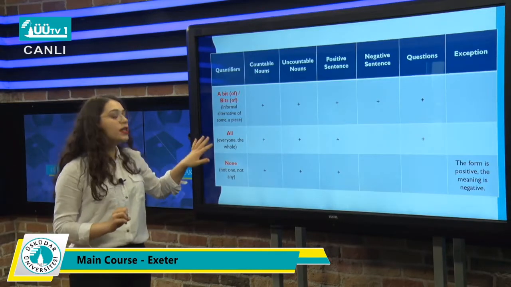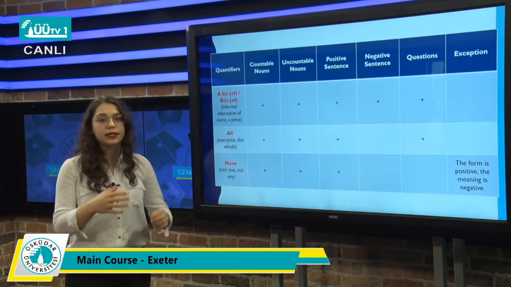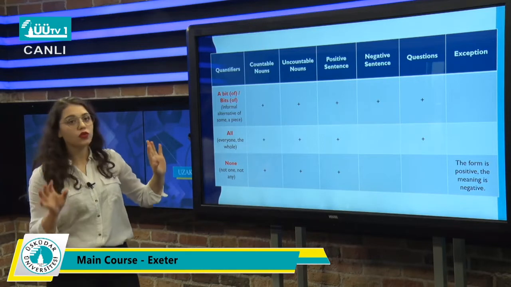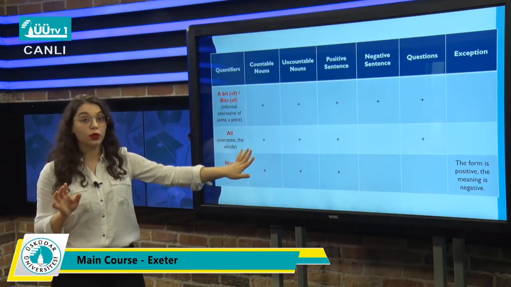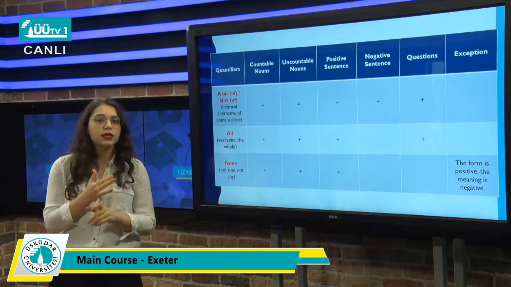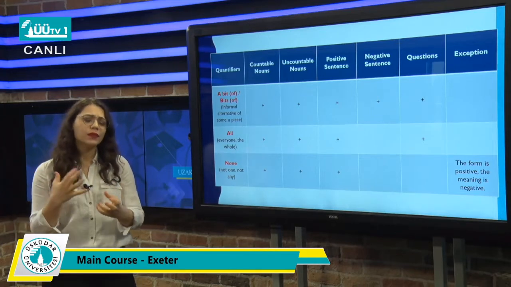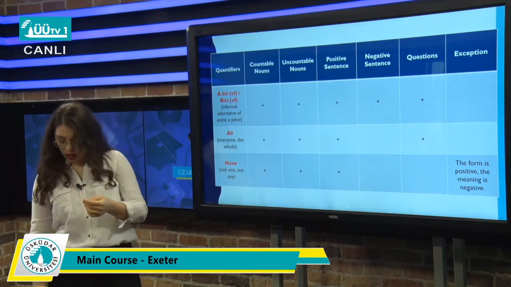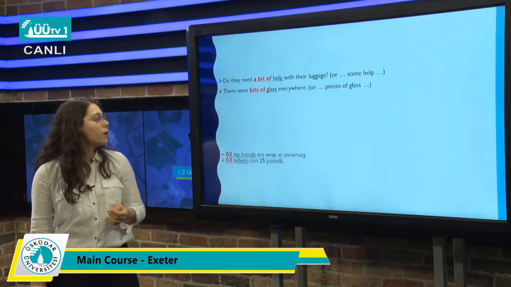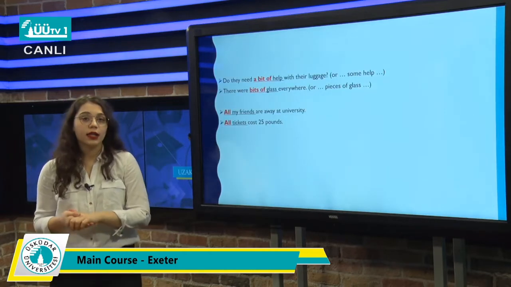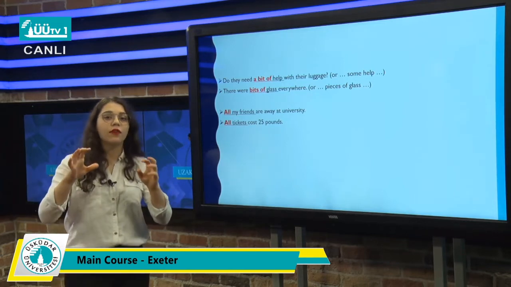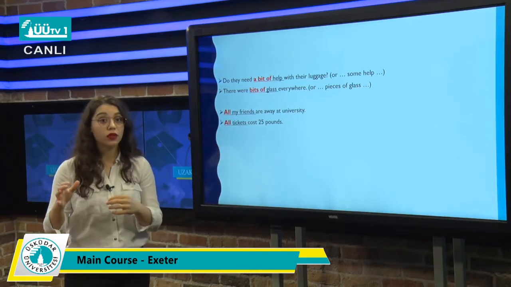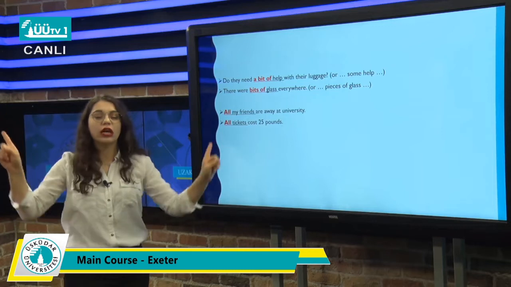And we can use all, and that means that all is used with everyone or the whole, okay? And we can use all with countable and uncountable nouns. We can use it in positive sentences and questions. All has a positivity in it, so that's why we cannot use all in negative sentences. Let's look at the example. All my friends are away at university, so it tells us that every friend that I know has gone to university. Or all tickets cost £25. Again, we're talking about all, the whole of everything.